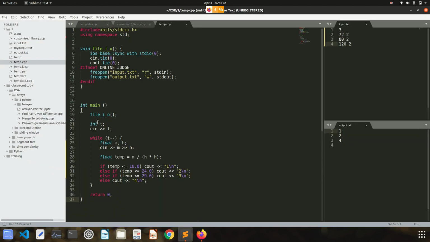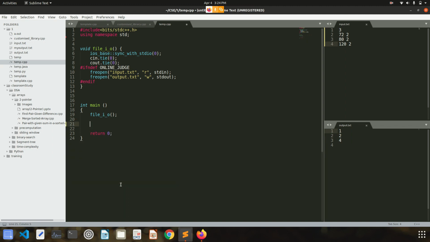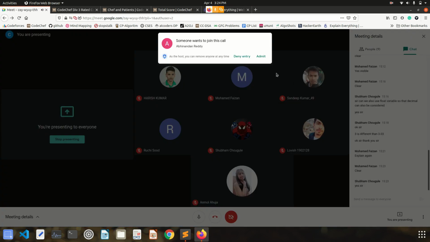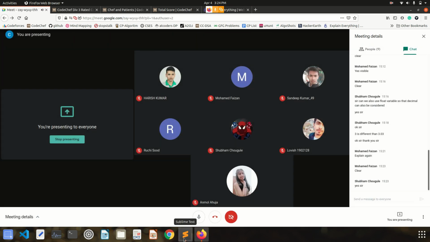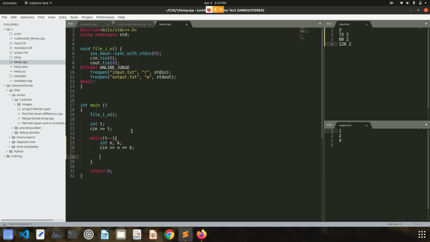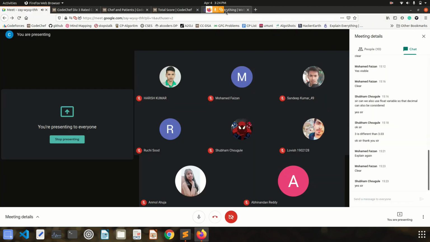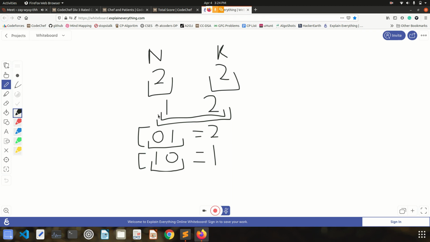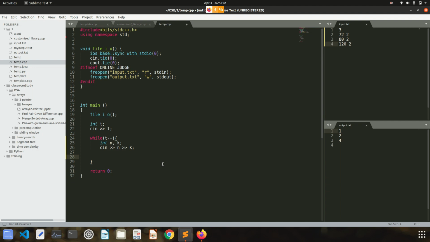So first let us take input. How will we take input in this case? We will simply take t, and while t minus minus. Now I have to take n and k first. For each test case I have to first take n and k, right? And then what will be given to me? Then k integers will be given, which represent the value assigned to each question.